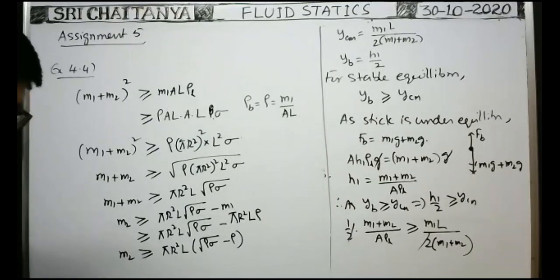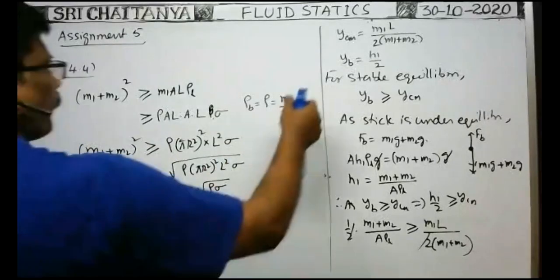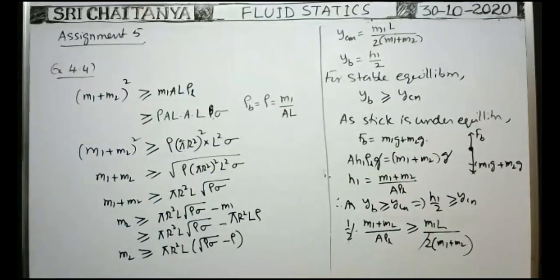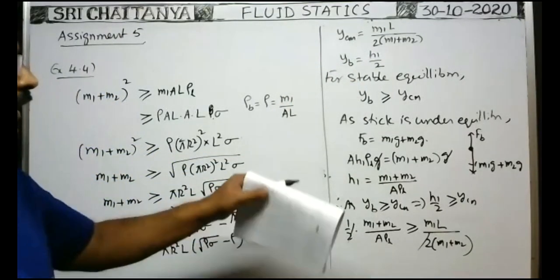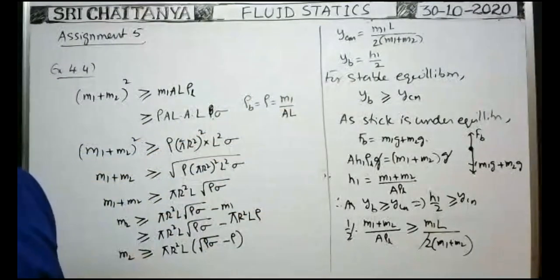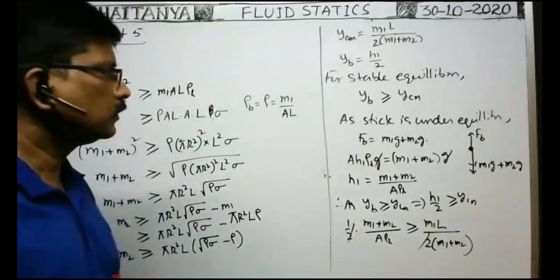You see what is the answer? Pi r square L rho is also taken common. Here rho is also taken common. Shall I write this part? Yeah, we have taken common. Shall I erase this part? Okay.